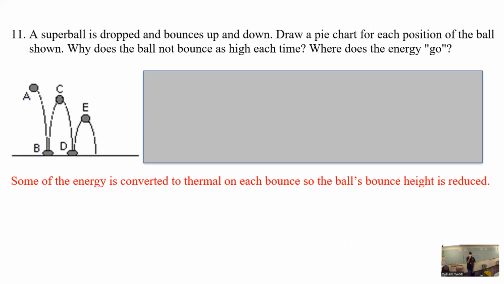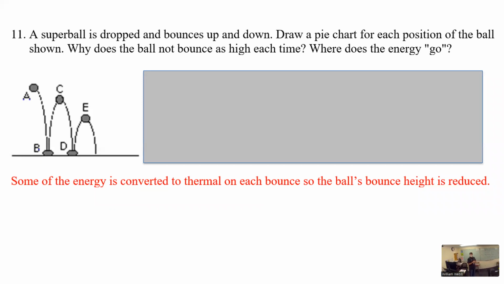So, Jesse, how about position A? What kind of energy is going to have there? Just gravitational. Good, gravitational potential. And then let's see, Quinn, how about at position B? What do you think? Elastic potential. Okay, it's going to have elastic potential energy. And if we're assuming it's kind of fully compressed, then it's motionless, so no kinetic. And would there be any dissipated at this point? What do you think?